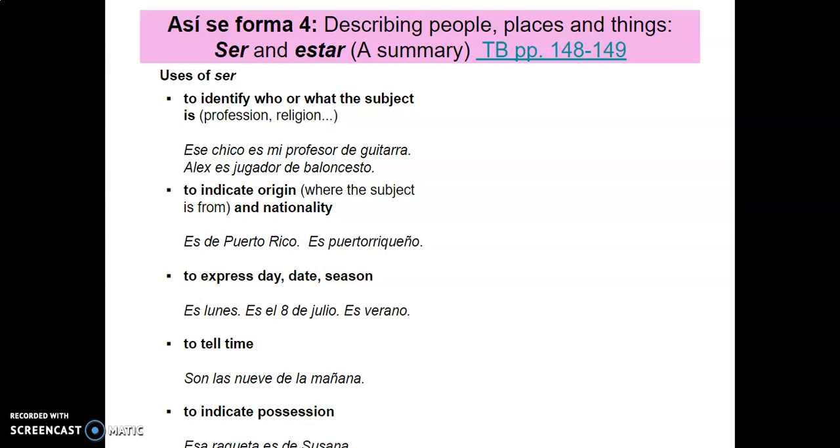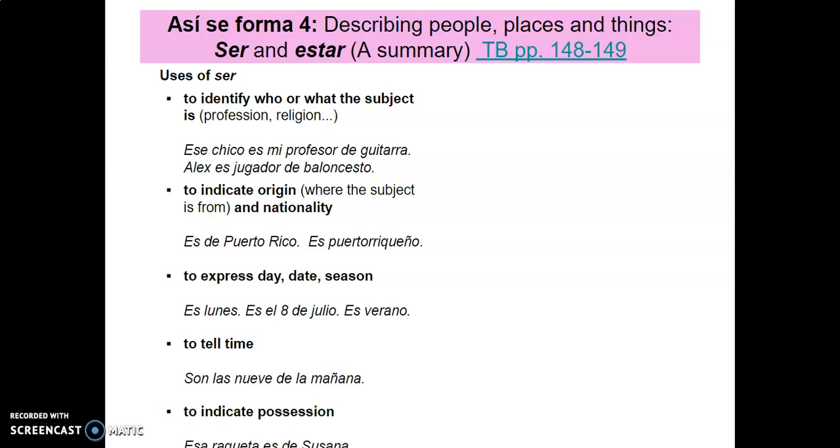Anything in that range, and telling time, we're always going to use ser, right? Hoy es lunes, mañana es martes. Es el 8 de julio, the date, right? Es verano, the season, okay? Es julio, the month.